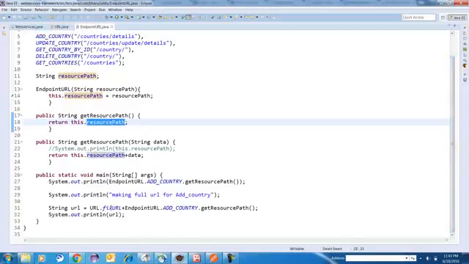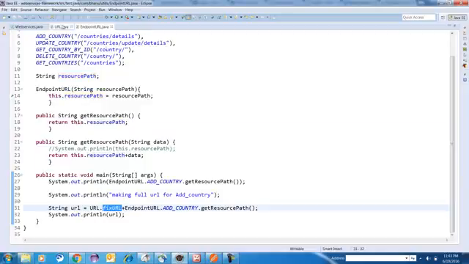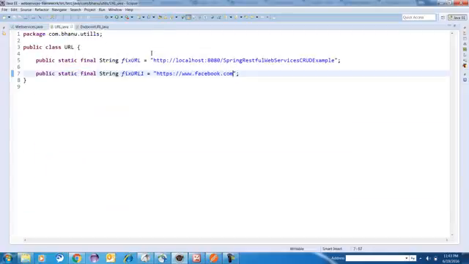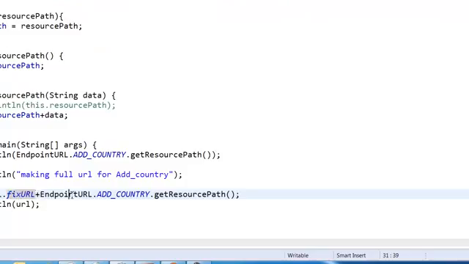Just URL dot fixed URL, because this class has the fixed URL. After that, based on the API, the endpoint URL will change. So plus EndpointURL dot add country dot get resource path. So if you print the URL, you will get the full URL. Hope till here is clear for you guys, and you understood.